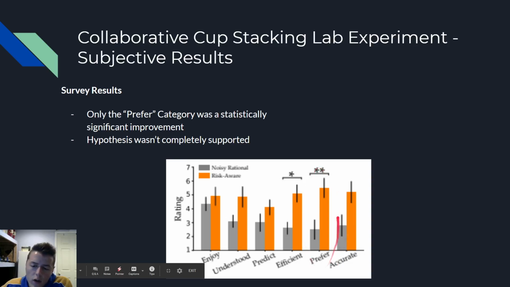And again, only preferred did really well. Efficient was almost statistically significant, but they did mention that with the noisily rational model, humans said things like, oh wow, the robot almost got in my way, it scared me for a second when it went for the same cup I went for, and stuff like that. So they said this hypothesis was partially supported, which is whatever.